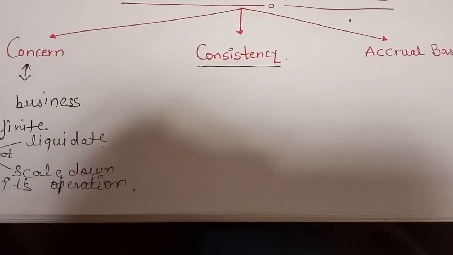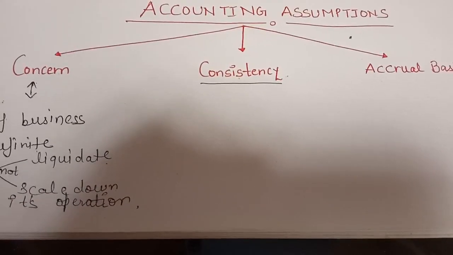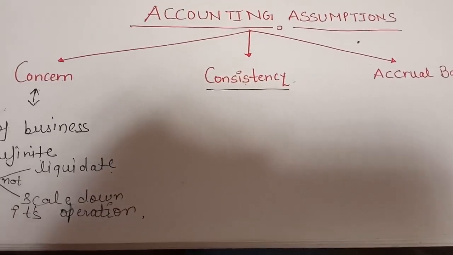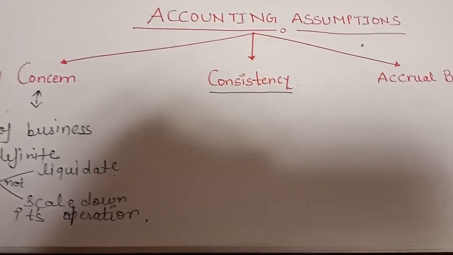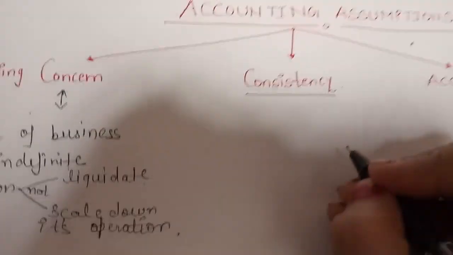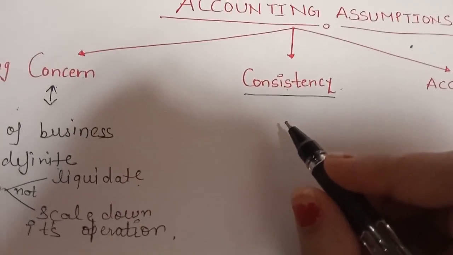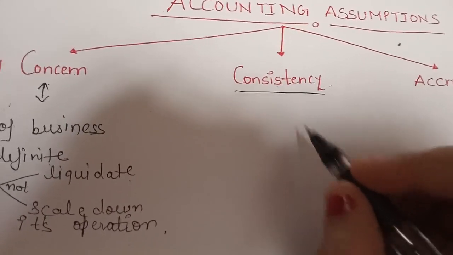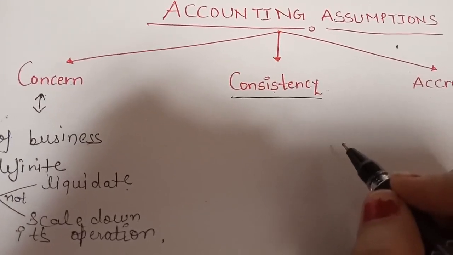What does it mean? There are so many methods for recording one thing, two or three methods. So when we start, we have to adopt the methods for recording. Once we have selected a method, we will use it.